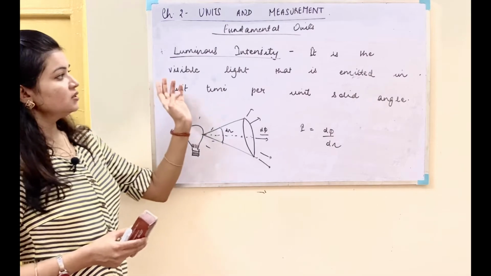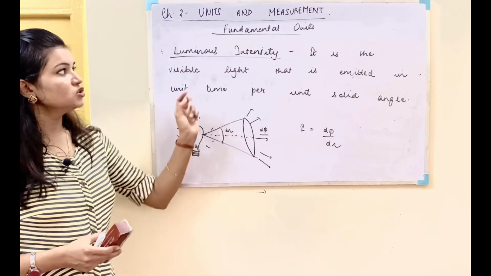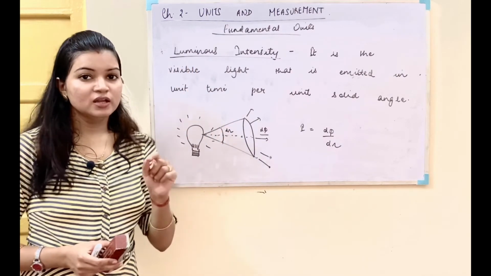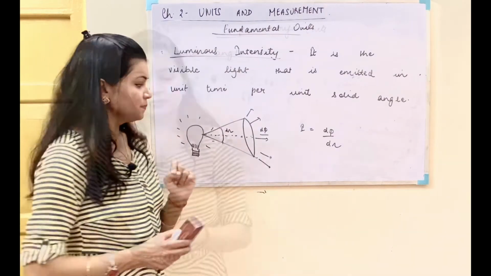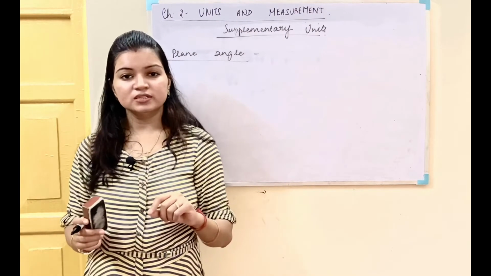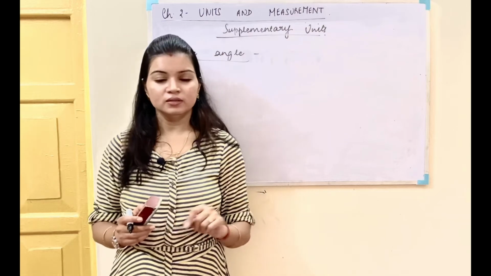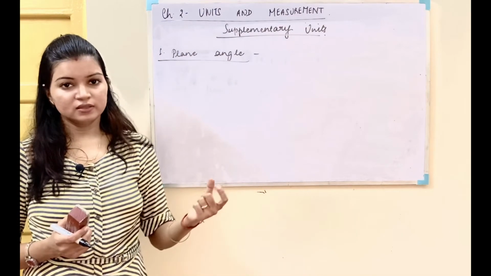So this covers our physical quantities which are used in the fundamental system of units. Now we'll discuss the supplementary units. One more thing: for the luminous intensity, the unit which we use will be candela, with small letters of course, and the symbol will be cd.